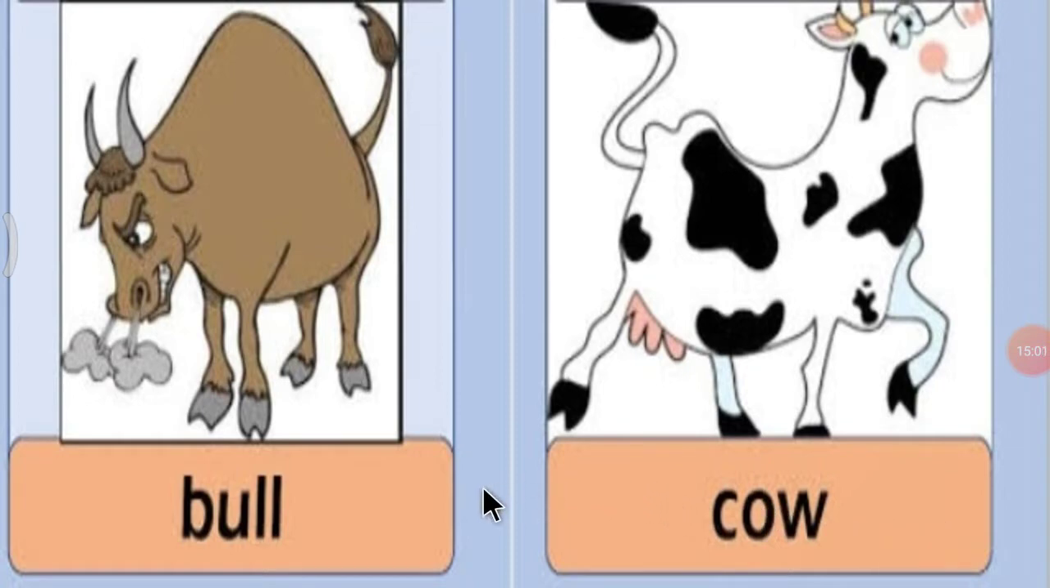The example of animals: bull and cow. Bull comes under masculine gender, where cow comes under feminine gender. Bull is a masculine gender. Cow is a feminine gender.